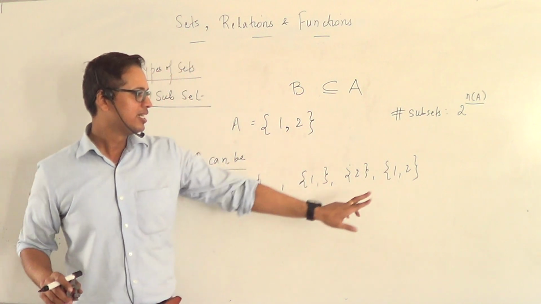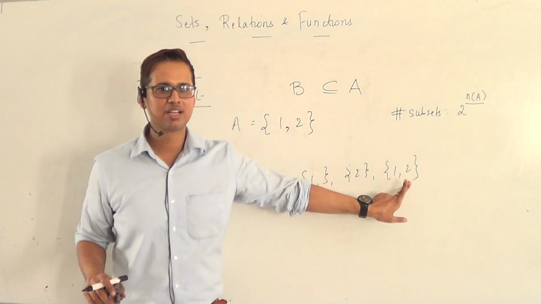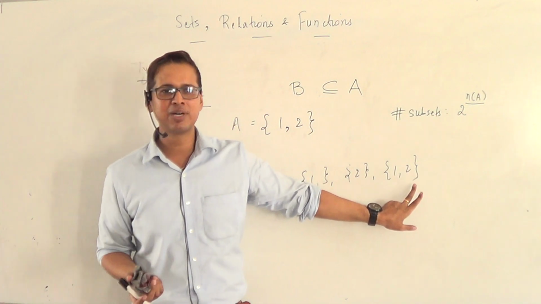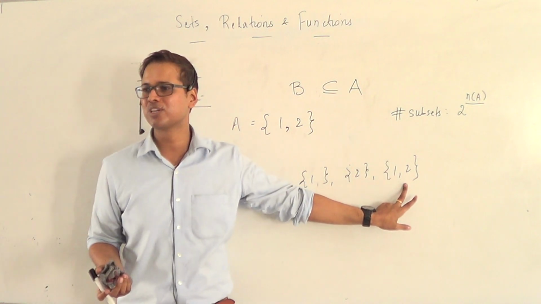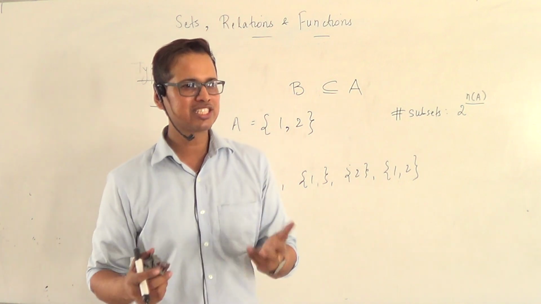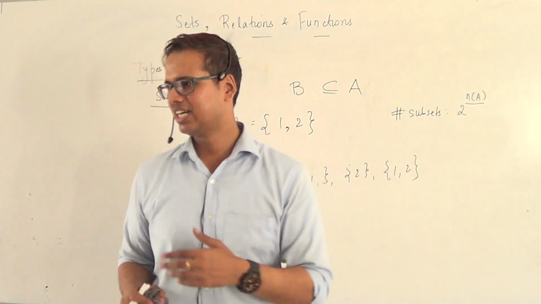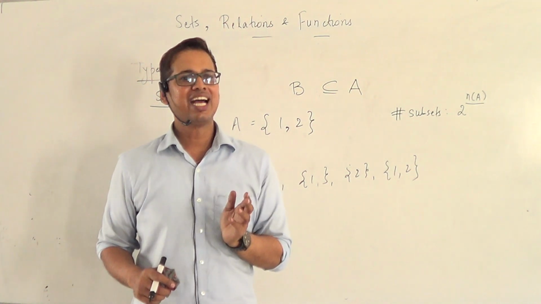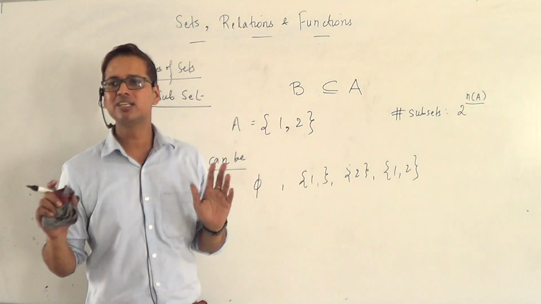Please note that the set itself is not a proper subset. Normally there is a controversy around this. R.D. Sharma says the null set is not a proper subset and the set itself is also not a proper subset. They are called improper subsets. But if you go into discussions on forums like Math StackExchange, they will say only a set which has at least one element fewer than the given set A would be a proper subset.